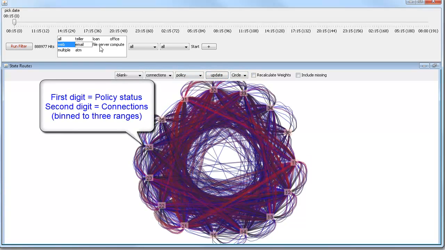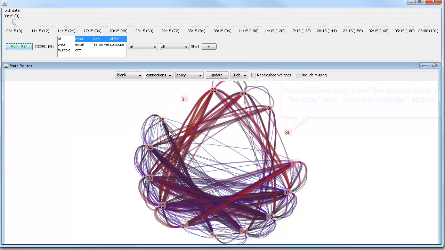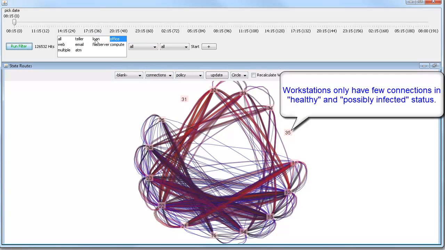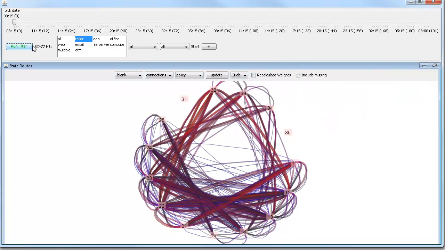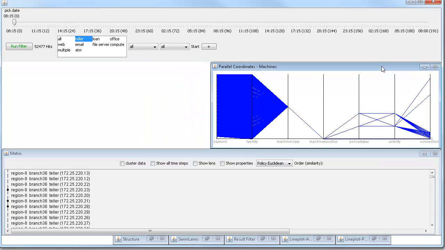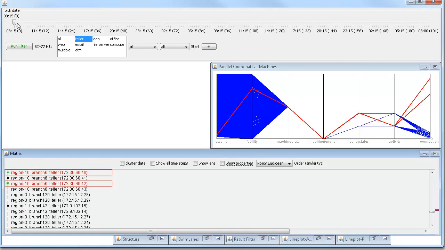When we examine the policy/connection states for servers and workstations, it seems that there are workstations with abnormal connection numbers in certain policy states. A further investigation of the individual machine functions reveals that only teller machines show this behavior. The parallel coordinate plot of the teller machines shows high connection counts for a few outliers. We highlight these particular machines and examine their details in the matrix view.